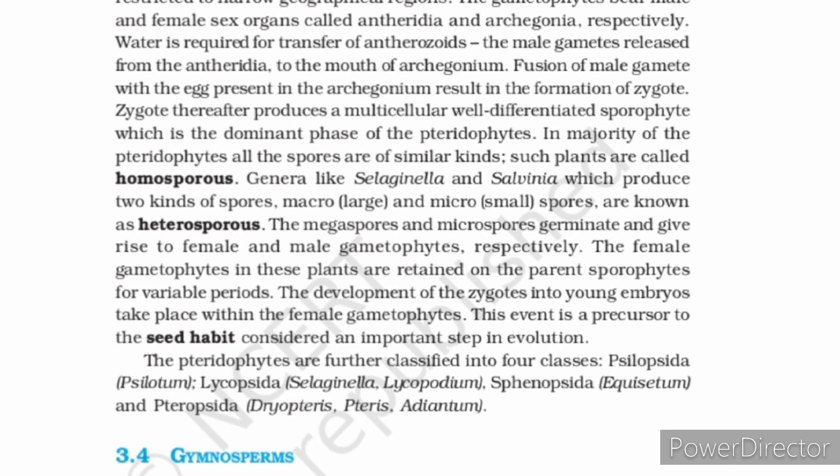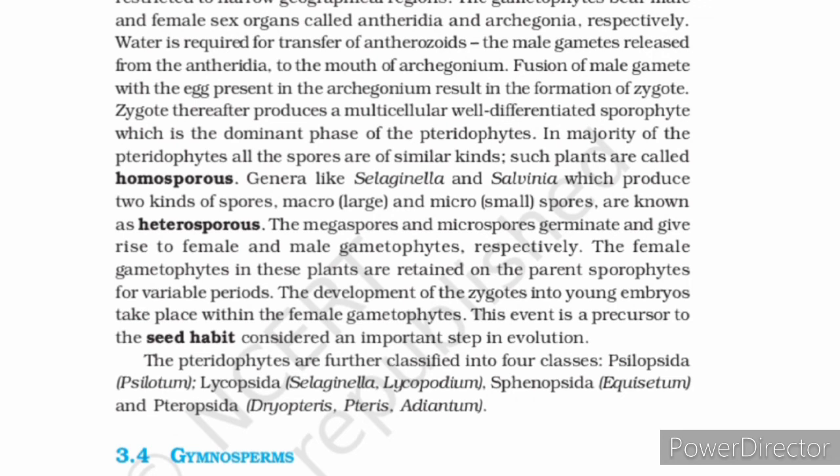This process of post-fertilization is somewhat more similar to that of the gymnosperm and angiosperm families of plants. So they are the precursor, the predecessor, for seed bearing trees.